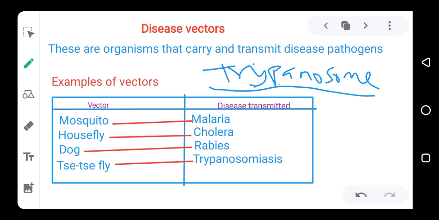All vectors, you can easily see them, like fly, dog, housefly, and others. They are organisms you can always see with your naked eye, but the organisms that they carry that actually cause the disease, which are the pathogens, you cannot see with your naked eye.